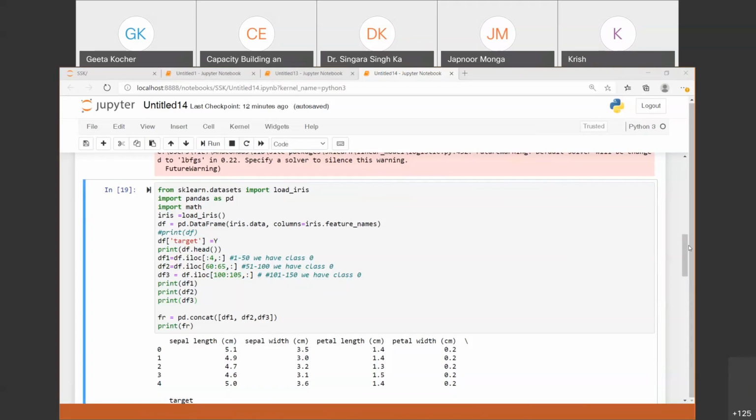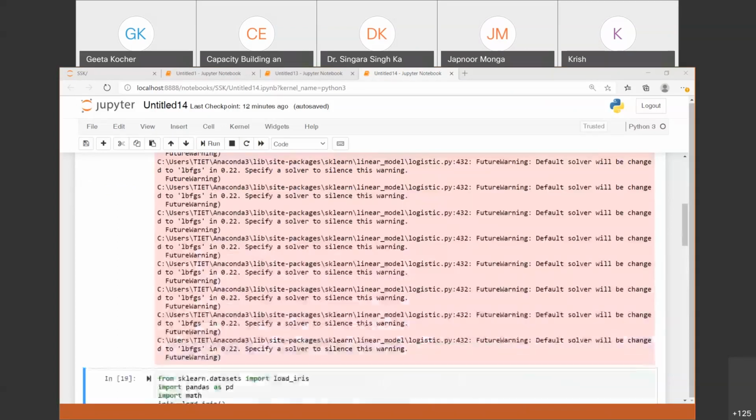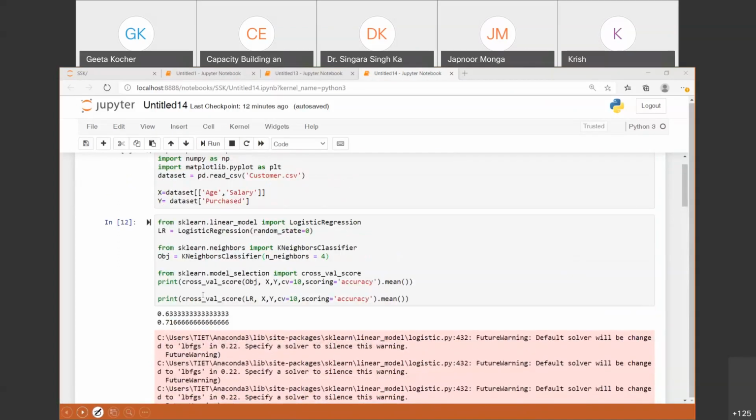I have not applied any pre-processing, but whatever pre-processing is required for your data set, you have to apply. For example, if you want to do feature scaling, you do it before passing the data to the cross validation method, which I think is called cross_val_score.